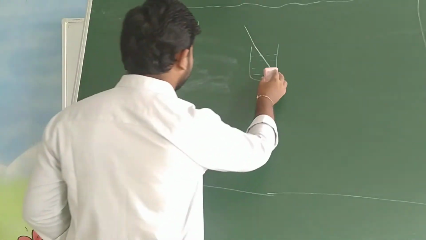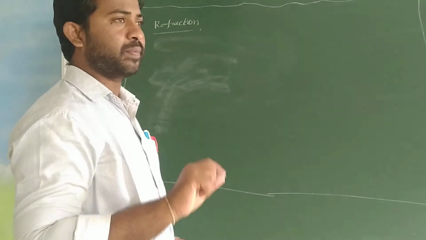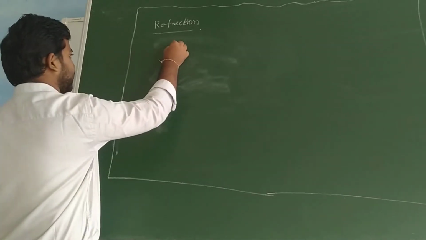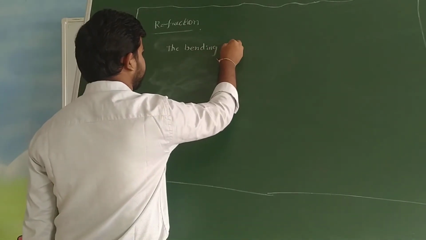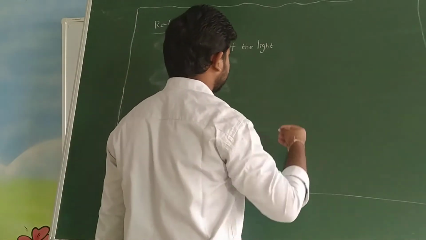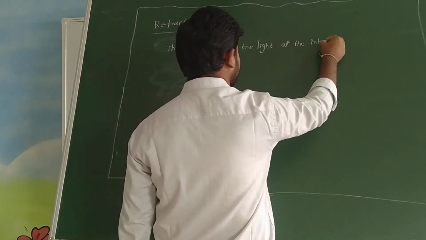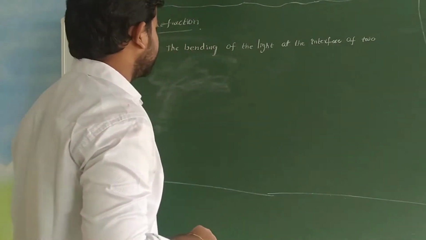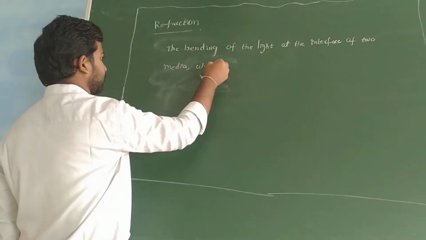Now I define what we mean by refraction. The bending of a light ray at the interface, or the boundary, of two media, when the light ray travels from one medium to another medium.